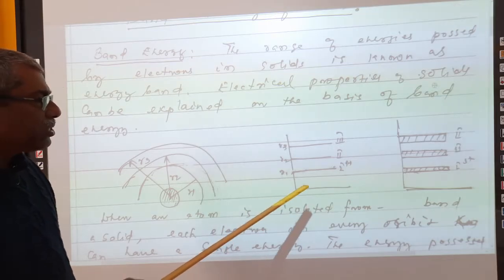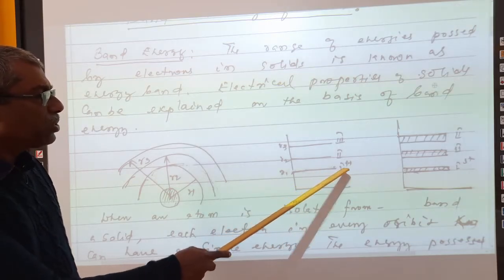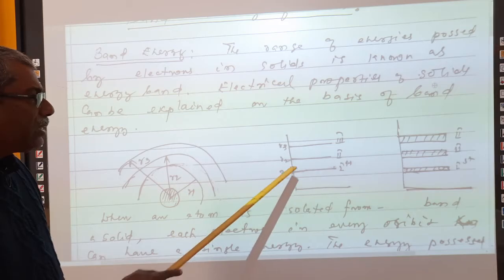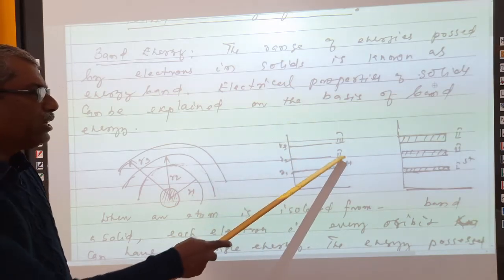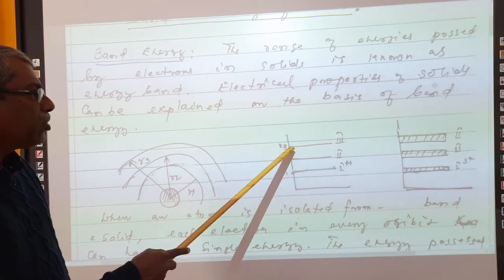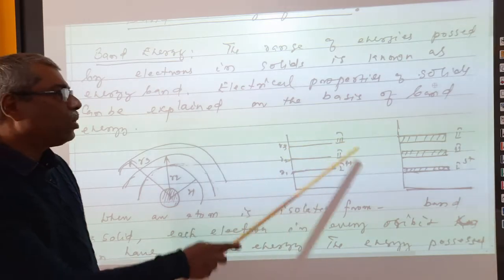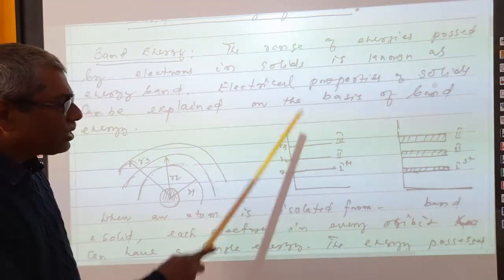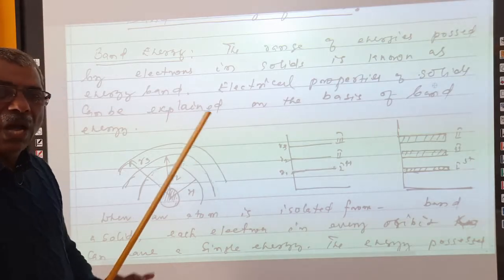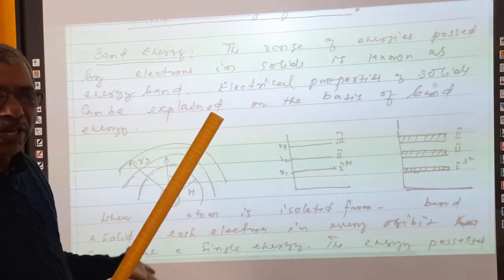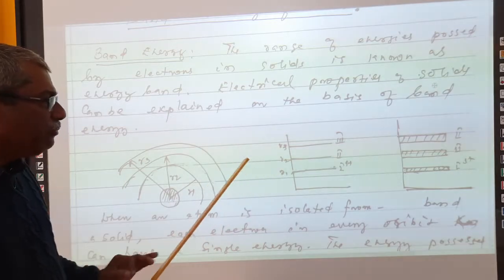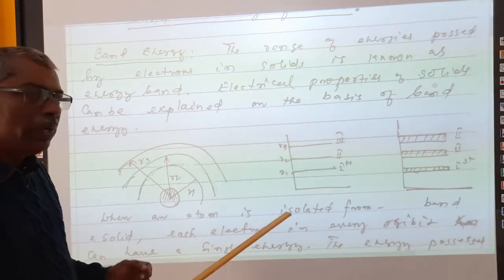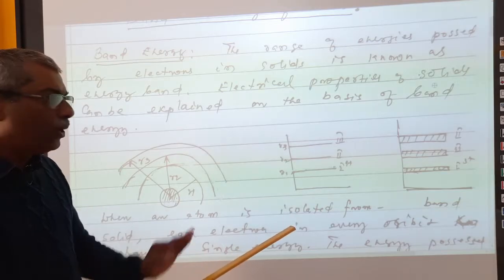The energy possessed by electrons in the first orbit is called the first energy level, in the second orbit the second energy level, and in the third orbit the third energy level. They are single energy levels because the atom is well isolated, singly separated from a crystal. Every electron in every orbit has single energy values.